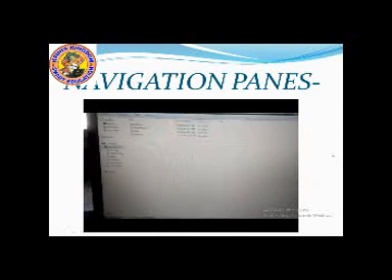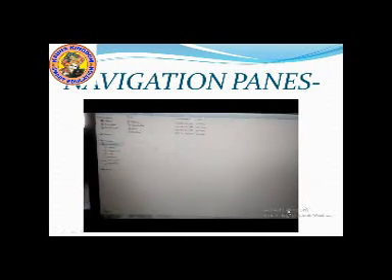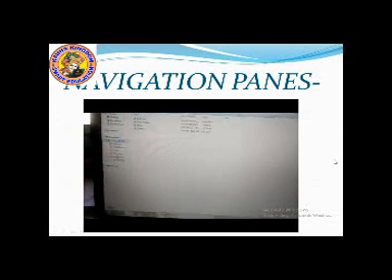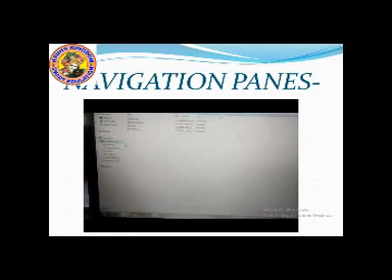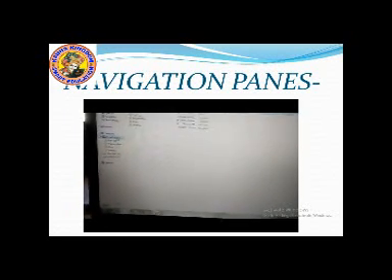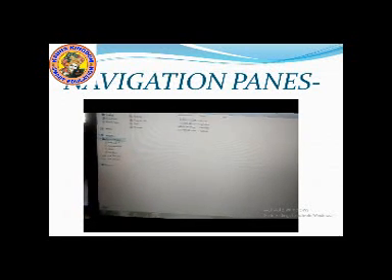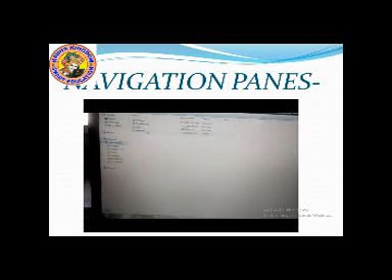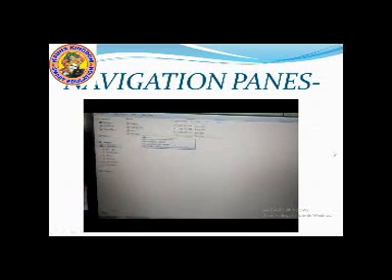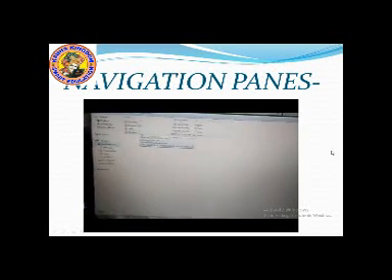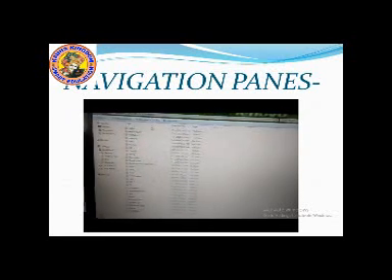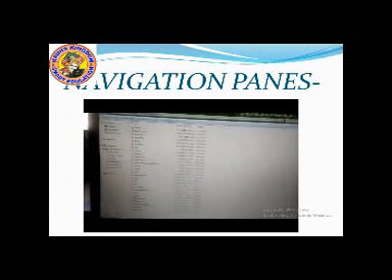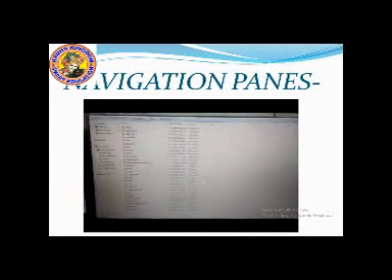Whatever drives you have made will be located in the left pane, and whatever files and folders you have made will be located in the right pane. You can open with a single left click of the mouse pointer, and all the files will open. Suppose we want to open this Windows folder, we will double click on the mouse. All the folders and files that you have made will be opened. So this is the left pane and this is the right pane of a window.